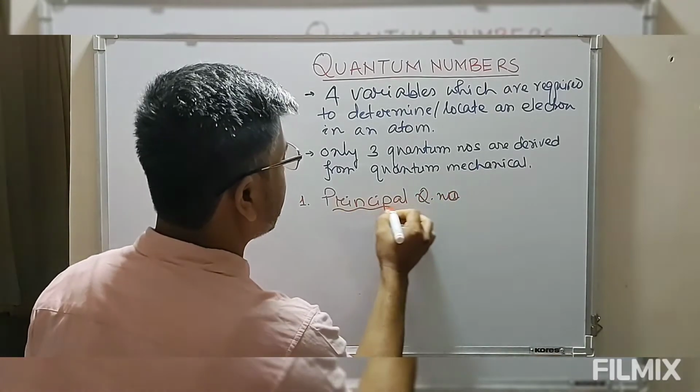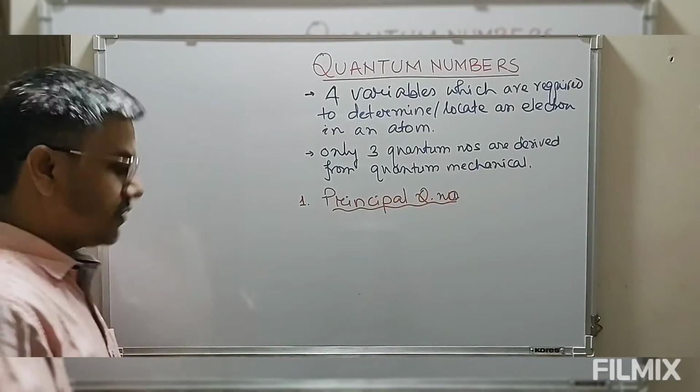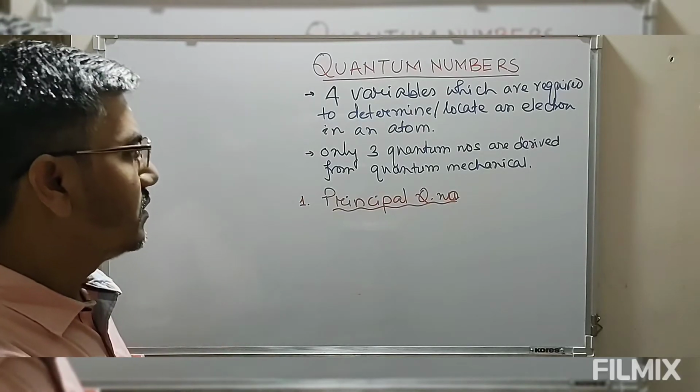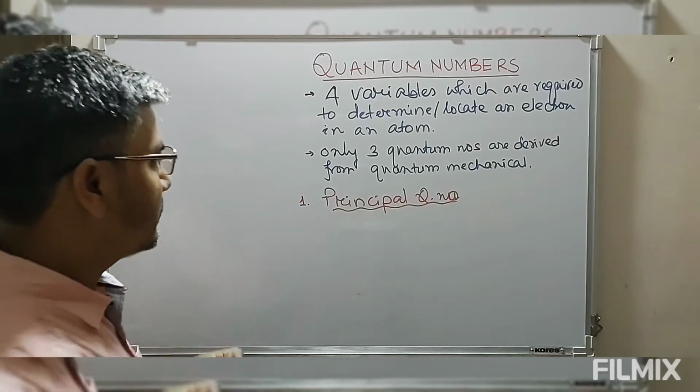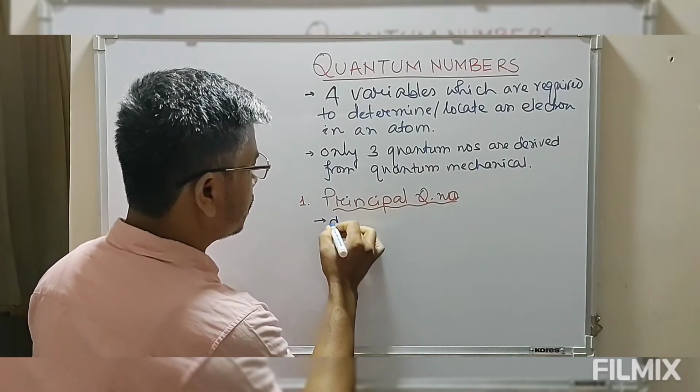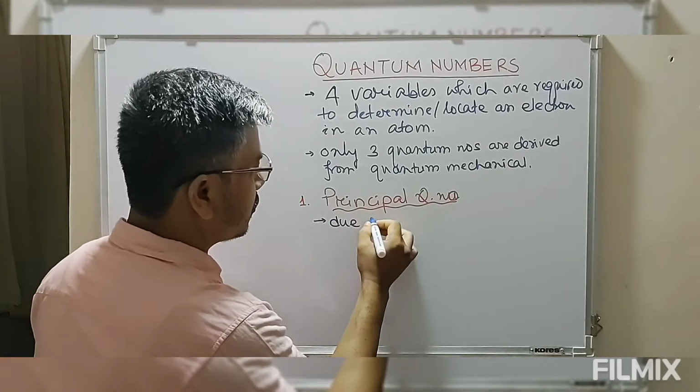Principal quantum number. Now this principal quantum number was given by Bohr. This is due to Niels Bohr.